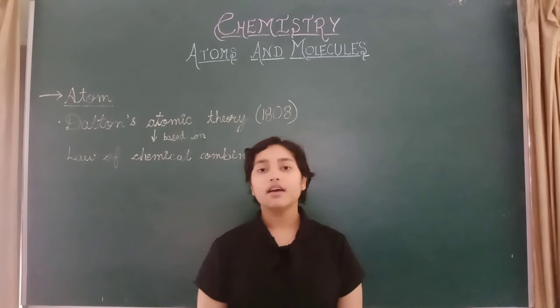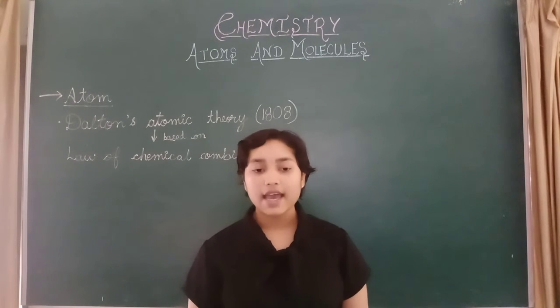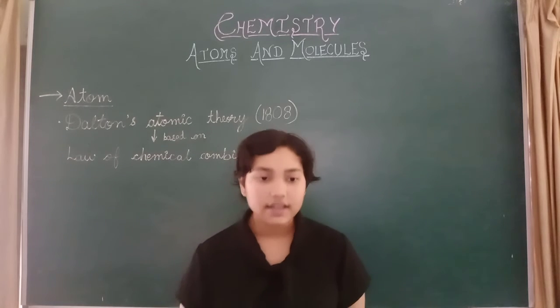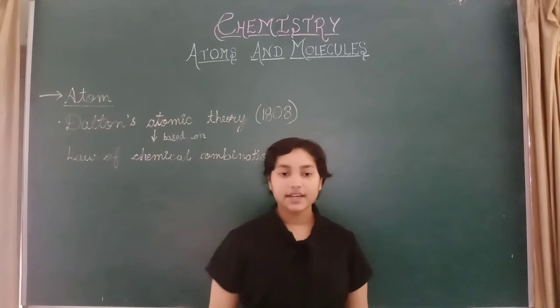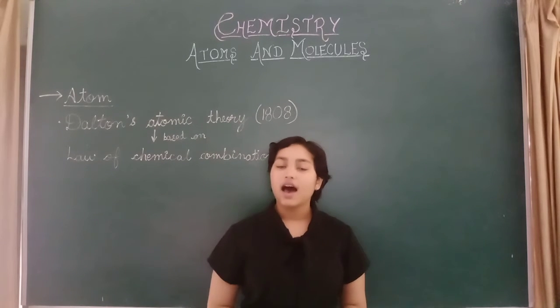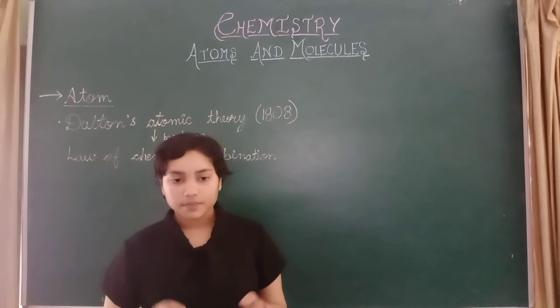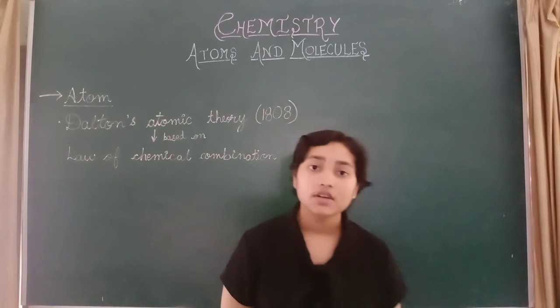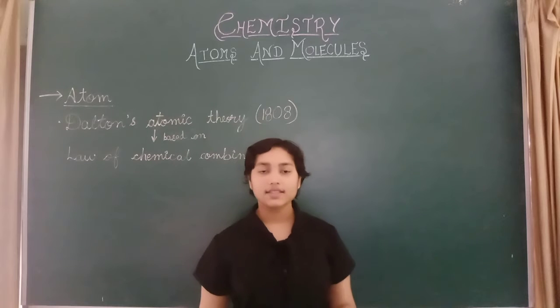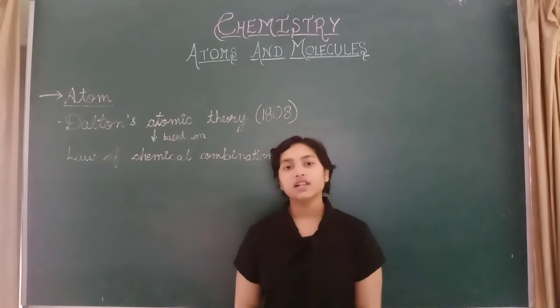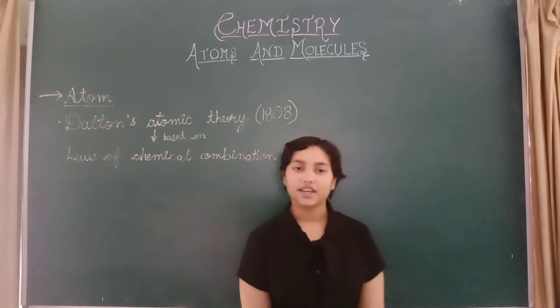The relative number and type of atoms are constant in a given compound. So these were the 6 points which Dalton stated. Now we will come to the next topic.